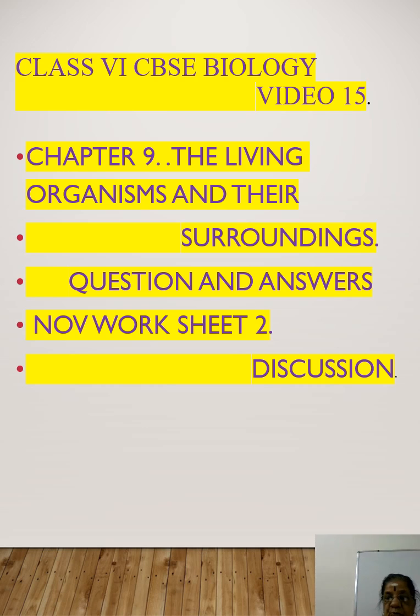Now we say living things are surrounded by both living and non-living parts of the environment. Organisms like plants, animals and microbes, microorganisms, are forming the living part of the environment, and they are called biotic components. And all other things like light, temperature, air, water, wind, soil, moisture, they are all forming the non-living component, the abiotic components of the environment.